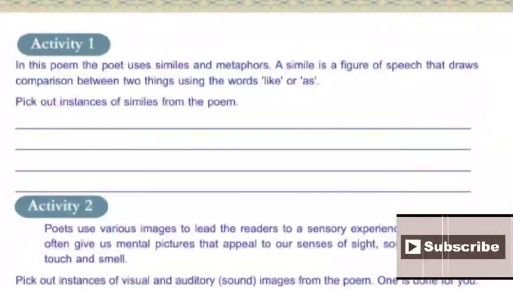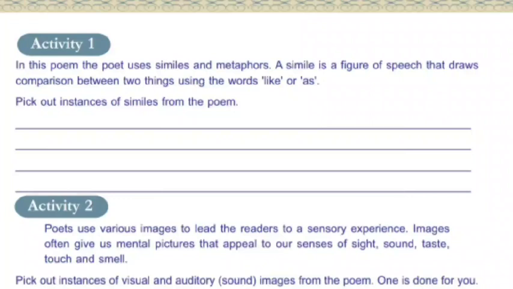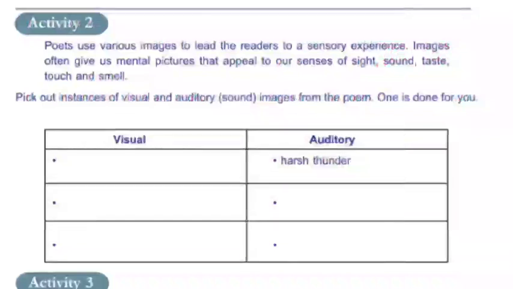Now we will move on to the activities. First activity, in the poem, the poet uses similes and metaphors. A simile is a figure of speech that draws comparison between two things using the words like or as. Pick out instances of similes from the poem. And we have already written the answer to this question. Two similes are used in the poem. The first one is comparing imperial power to the beauty of the sunset, and the second one is comparing the precious stones with rainbow.